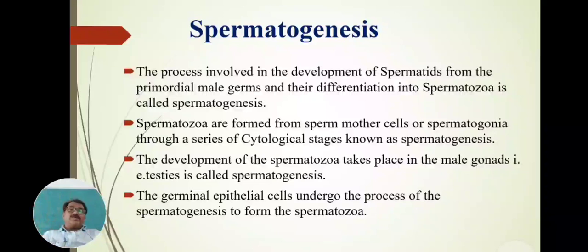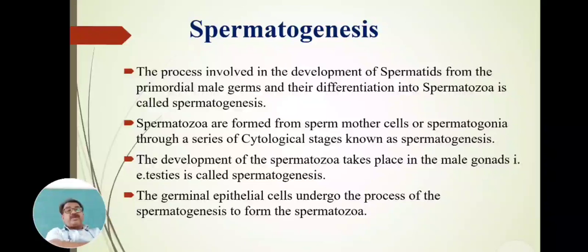What is meant by spermatogenesis? Spermatozoa or sperm formed from the sperm mother cell or spermatogonia through a series of cytological changes, forming the sperms or spermatids. That process is called spermatogenesis.